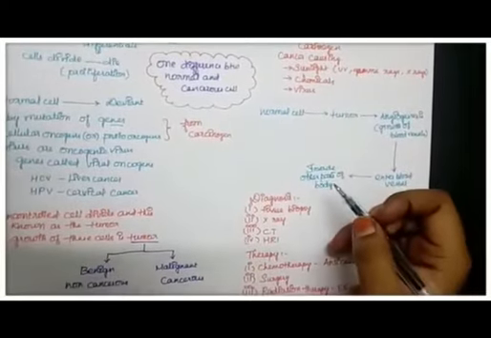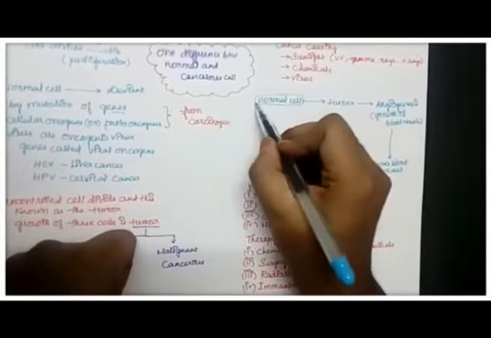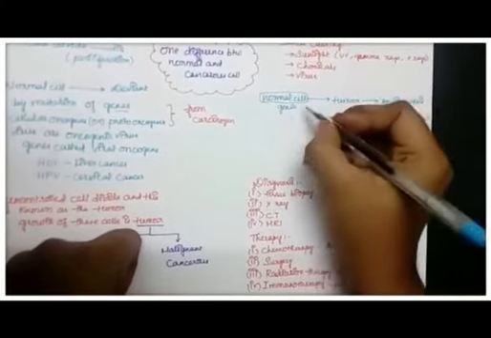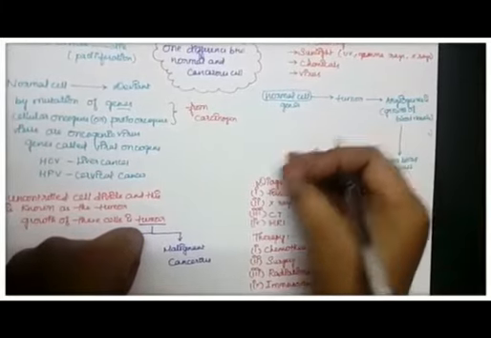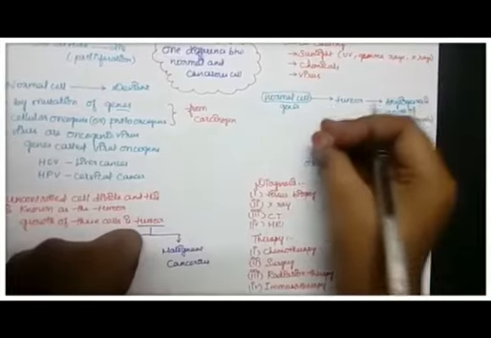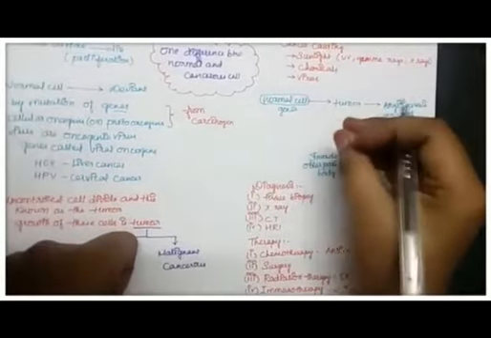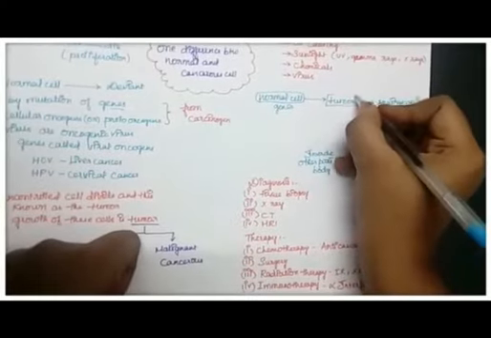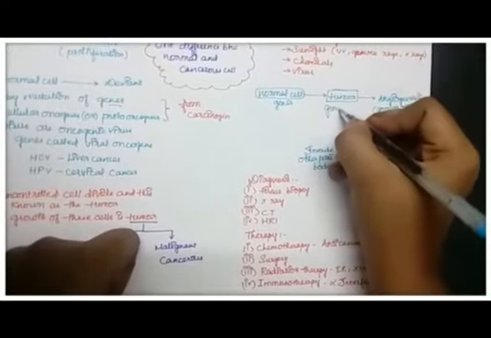Now let us look at the mechanism. So we have normal cells. We have genes in them. The genes either get mutated, or with the help of the proto-oncogenes present in these genes, they become cancerous, or they start to divide rapidly. Due to their division, they form a tumor, that is, a group of cells.